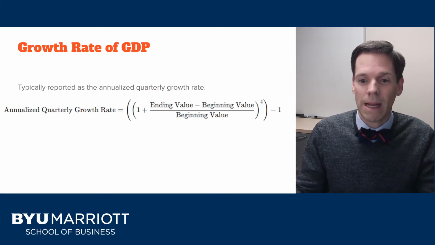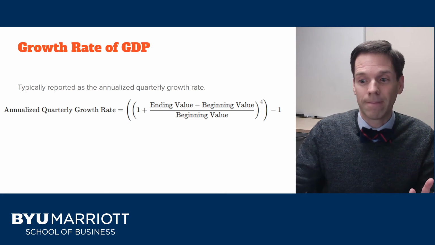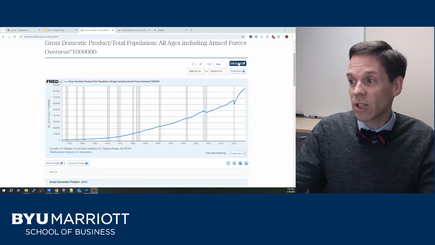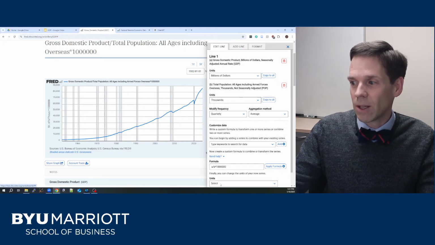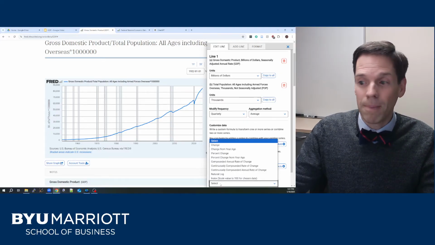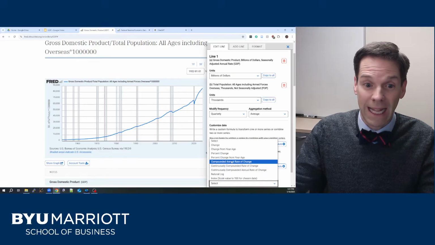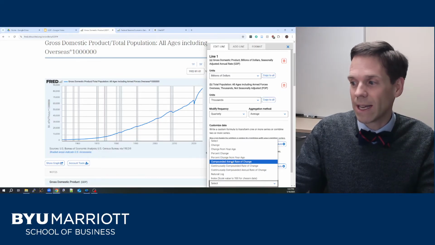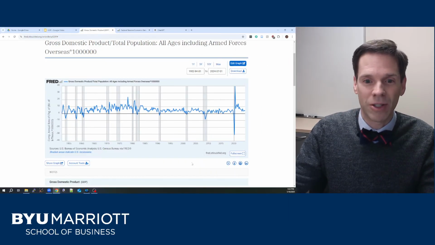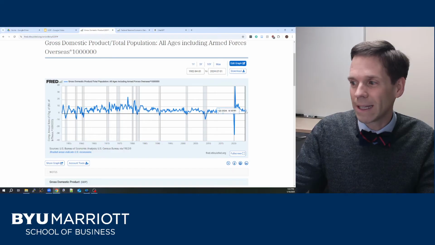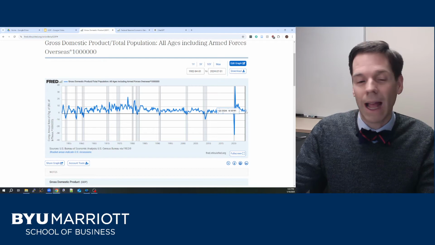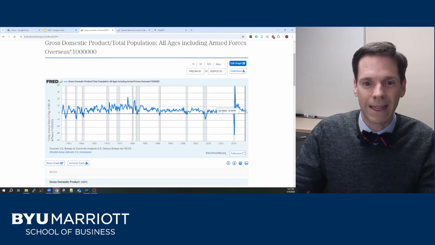It's pretty straightforward, but if we're in FRED, it's even more straightforward. So when we're in FRED and we have our GDP series looked up, we can just go to Edit Graph and change our units. So our units down here at the bottom have all kinds of options. A compounded annual rate of change is exactly what we're looking for, that annualized quarterly change. Click that, and we've got our compounded annual rate of change already calculated for us. So again, this is GDP per capita. It had an annualized growth rate of 4.1% last quarter.